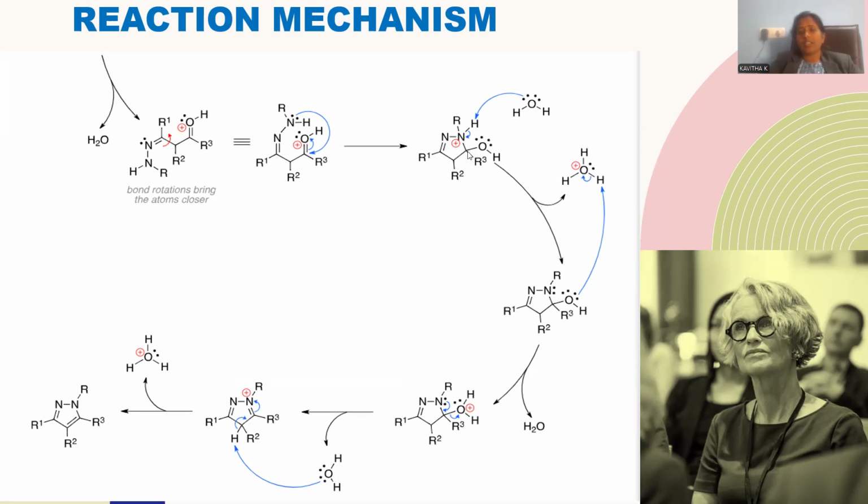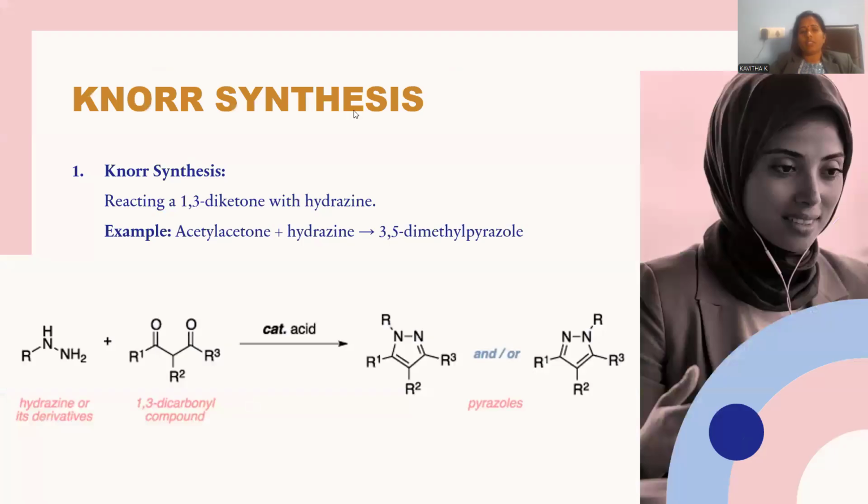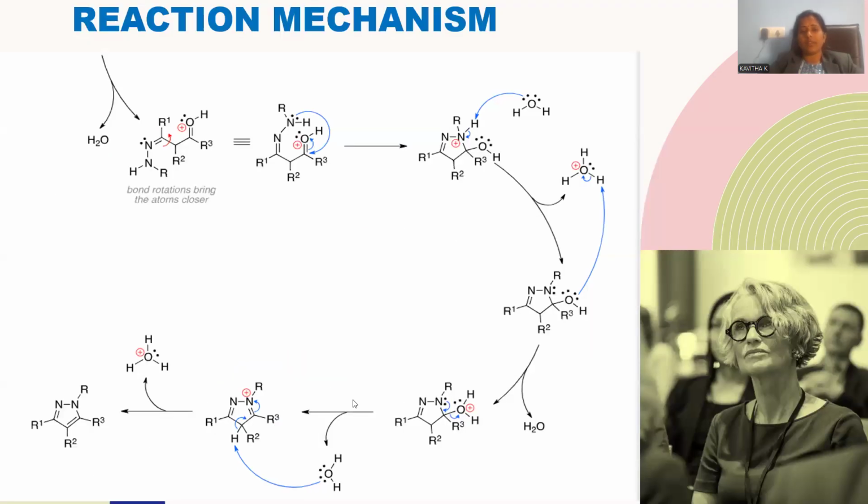Upon dehydration, there will be a new double bond formation among these two carbon and nitrogen, so that aromaticity will be retained by this molecule. Let me rearrange the double bonds, giving rise to a perfect aromatic ring system. So this is said to be Knorr synthesis, where a hydrazine derivative is treated with 1,3 diketone under acidified conditions, giving rise to a condensed product called pyrazole. This is the way pyrazole synthesis is accomplished by the Knorr method.